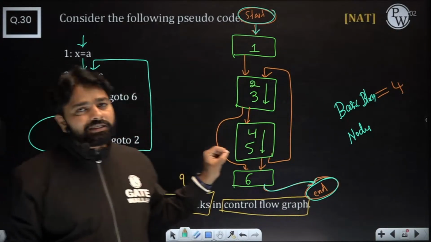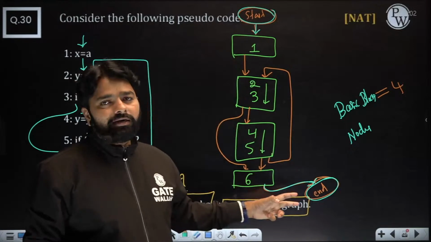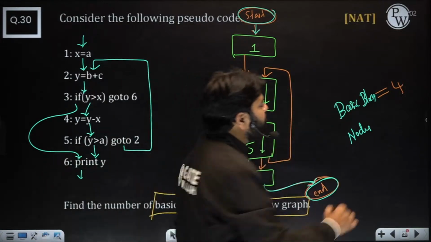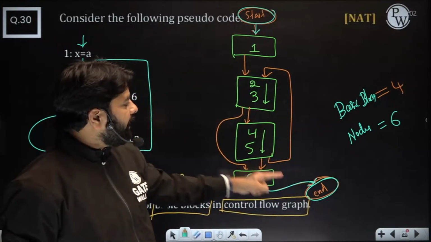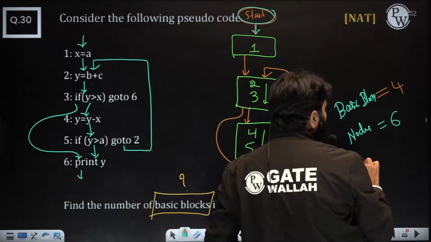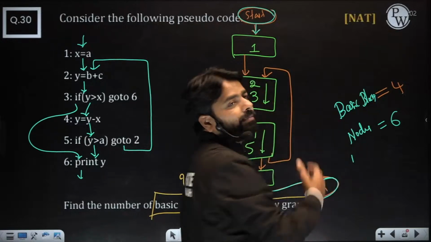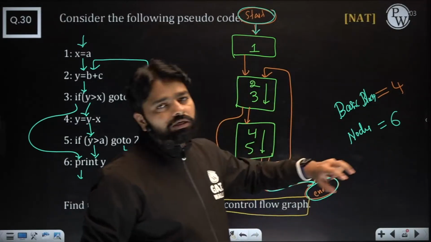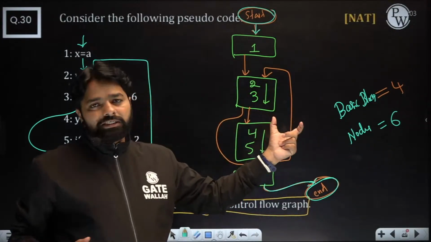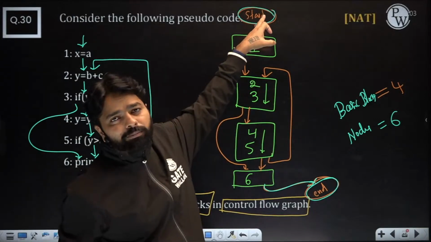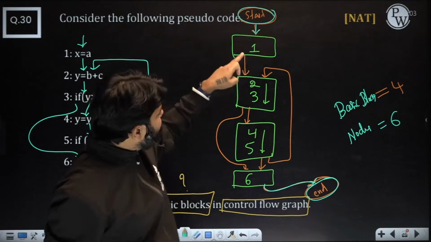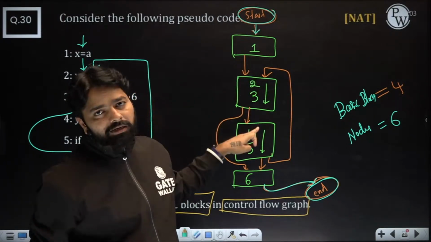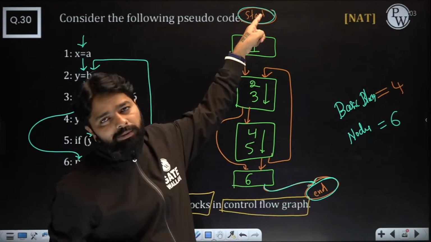If they ask including start and end, then add 2 to the basic blocks, and you will get 6. If they ask to exclude start and end, you get 4. Excluding means the basic blocks only. Every basic block is a node, but this start is a node, not a basic block. These basic blocks are nodes, but remember that every node is not a basic block.